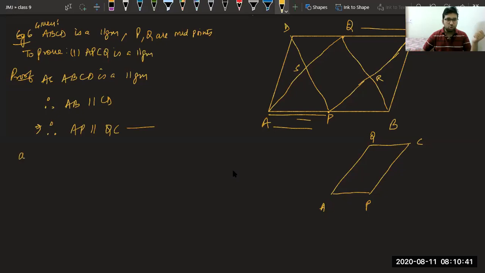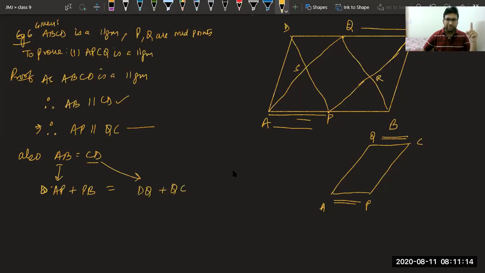Similarly, we can say AB equal to CD. Can we say AB equal to CD? Vaishnav, no need to prove congruent in this case. Just see one thing. We have used that AB is parallel to CD, therefore AP is also parallel to QC. Similarly, AB equal to CD, and AB is made of two parts: AB is made up of AP plus PB, and CD is made of two parts, DQ plus QC.